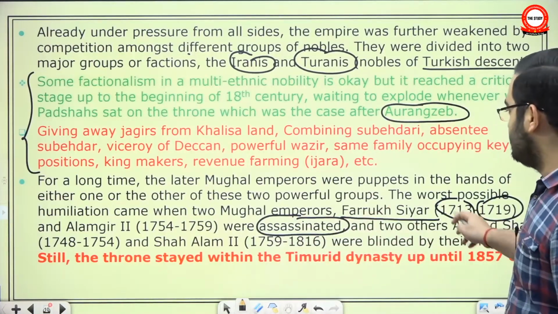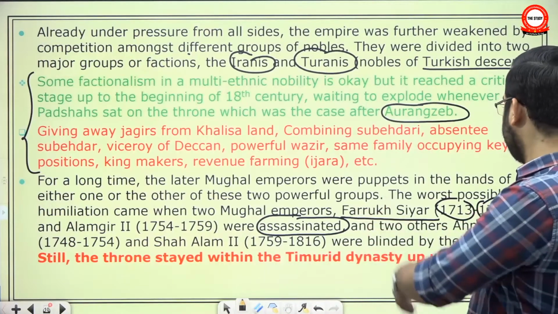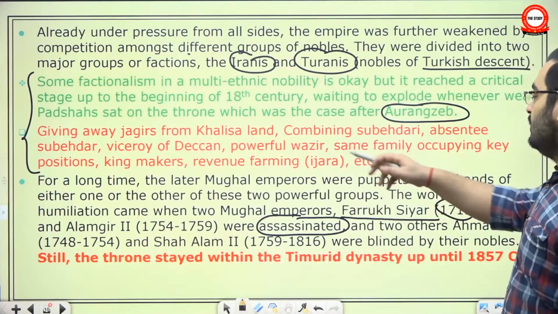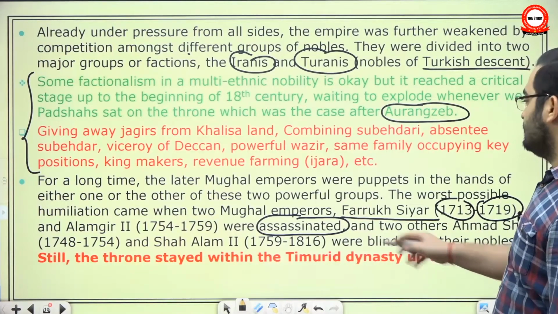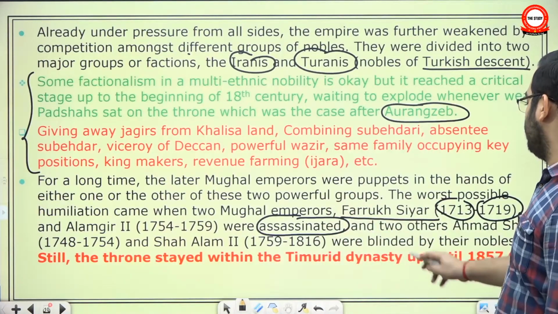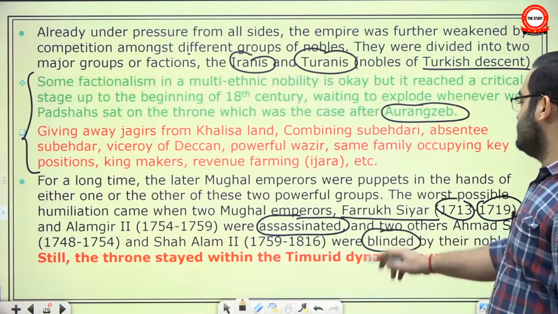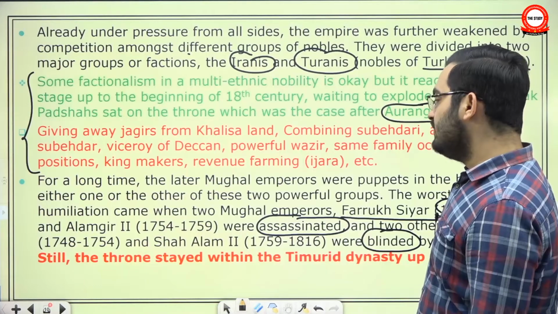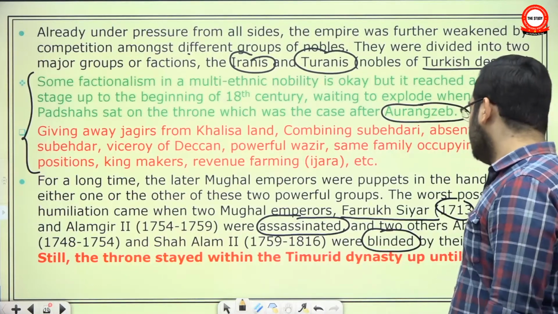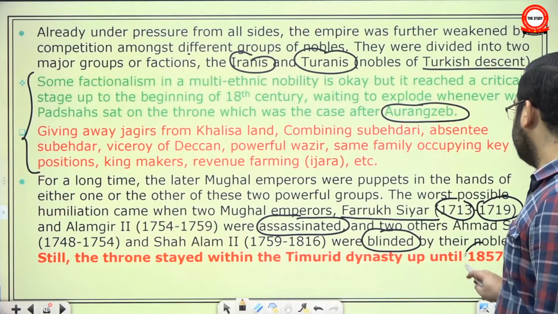See, he is the third Badshah after Aurangzeb. Merely 6 years after Aurangzeb. And look at the pace of decline of authority of Mughal emperors. And two others, Ahmad Shah and Shah Alam II, were blinded by their nobles. Imagine the level of humiliation. Right? However, the throne stayed within the Timurid dynasty up until 1857.